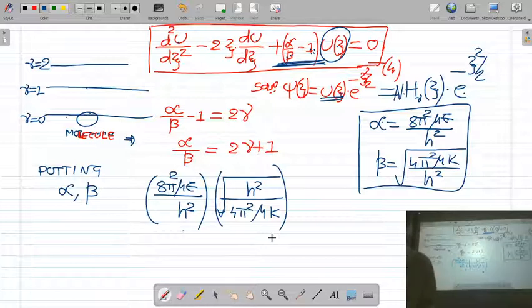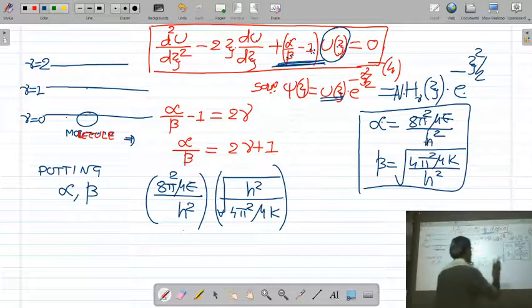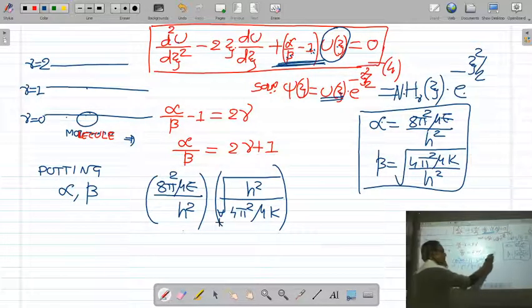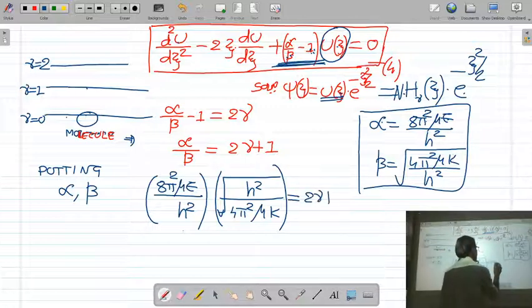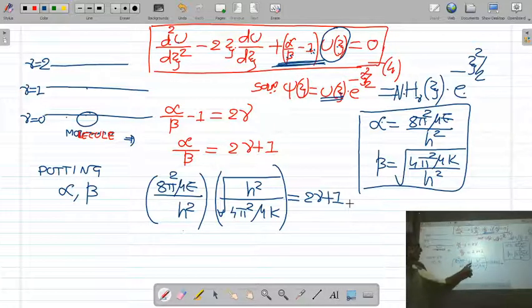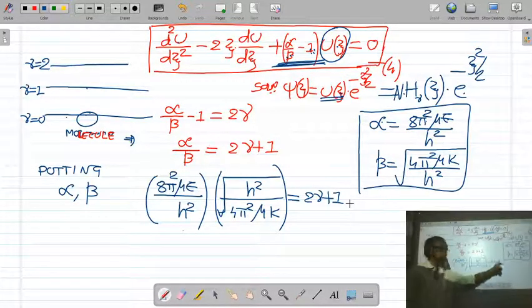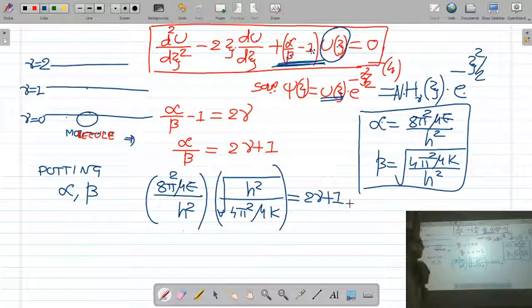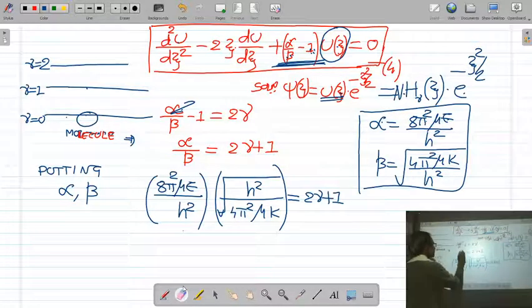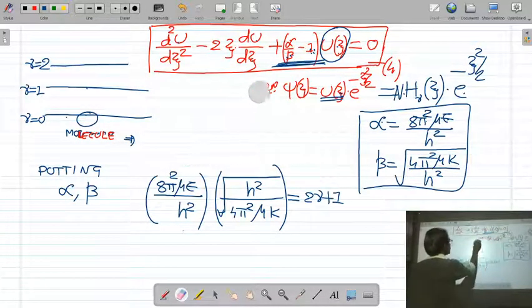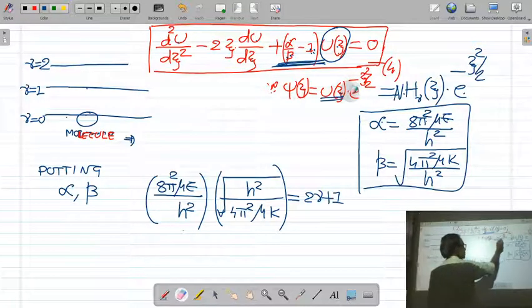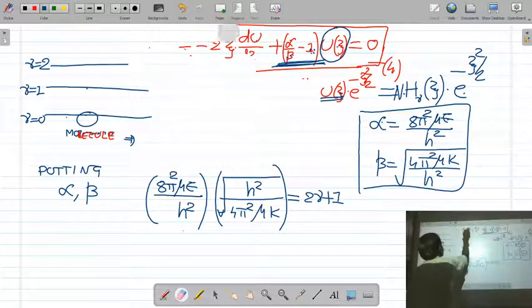Putting the values, alpha upon beta is equal to 2 nu plus 1. If you solve this, please remember, in this solution the unknown polynomial is nothing but the Hermite polynomial H of z.